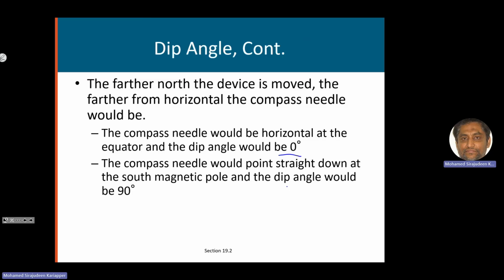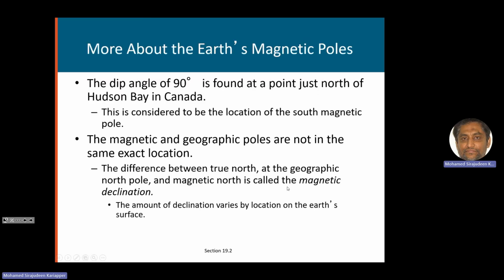And if you go very close to the south magnetic pole, then it will be dipping straight down, 90 degrees. The dip angle of 90 degrees is found somewhere in Canada, a place called Hudson Bay. Maybe it's a sea region, so it's a bay.